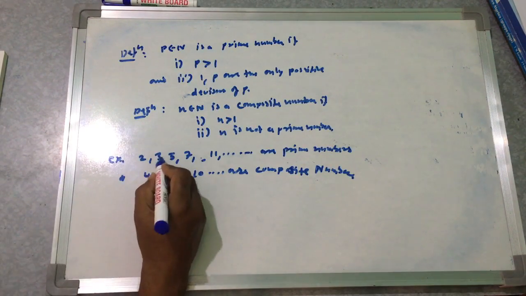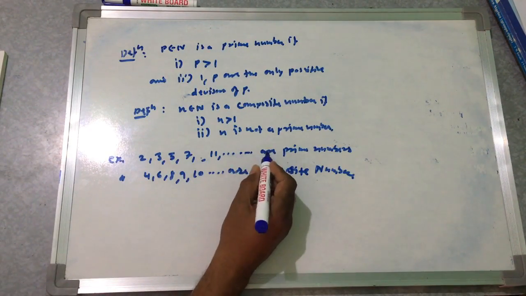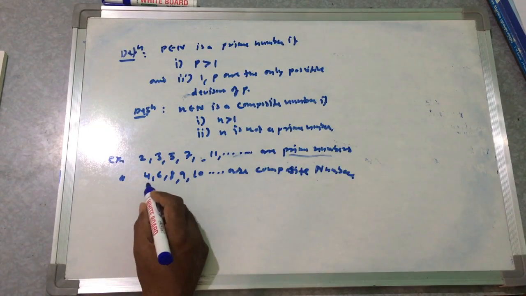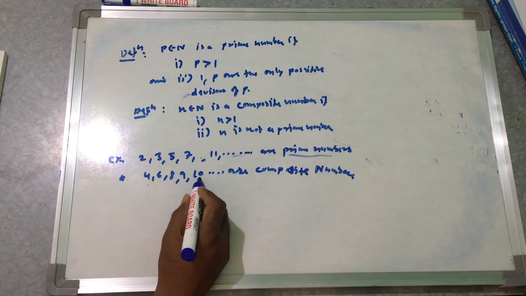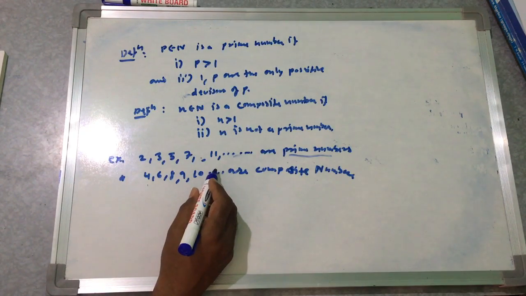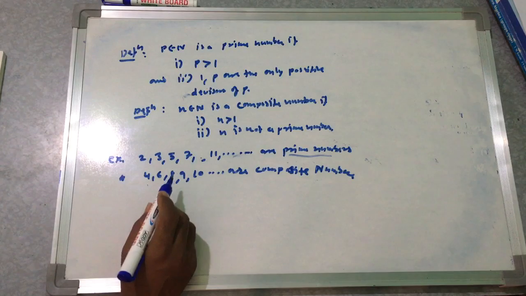Understand? 2, 3, 5, 7, 11, all these numbers are prime numbers, and 6, 8, 9, 10, 12, 14, 16, 18 are the composite numbers.